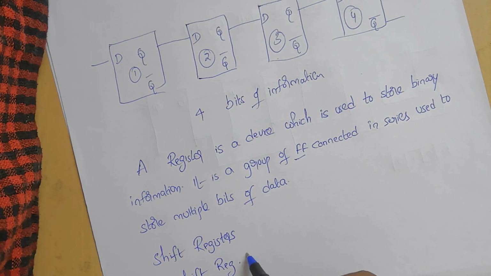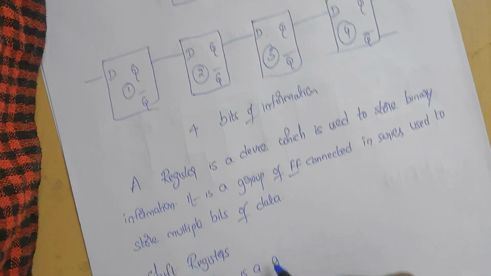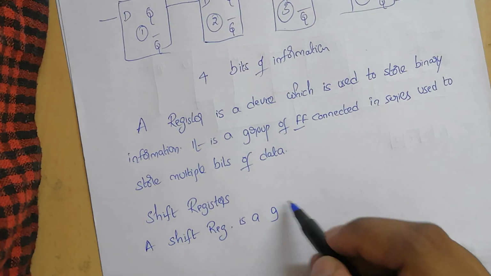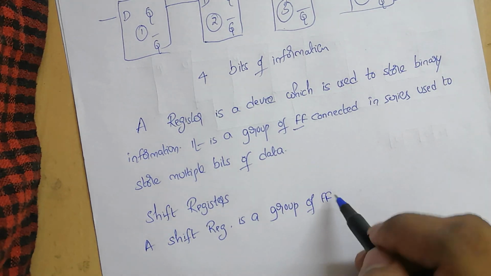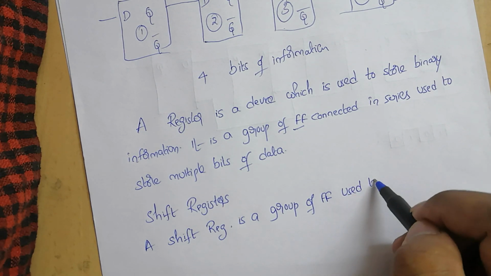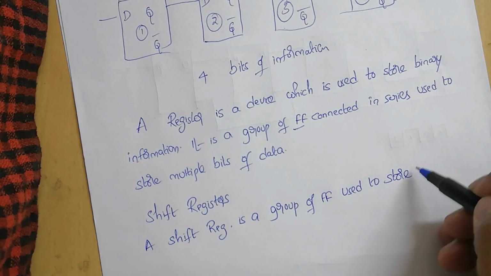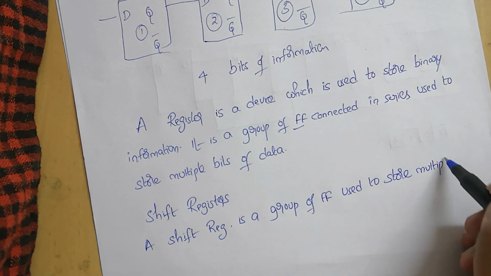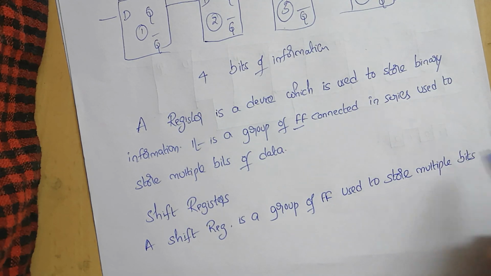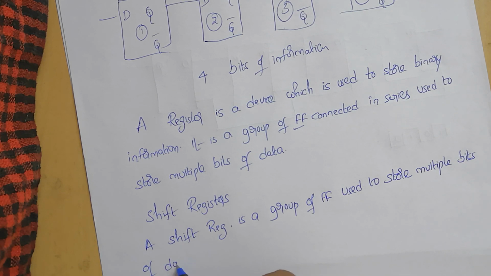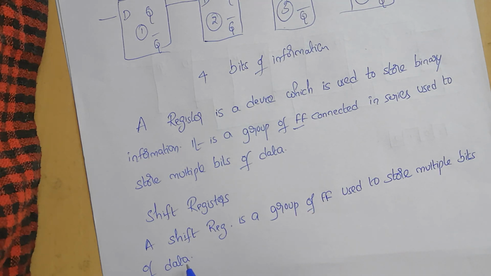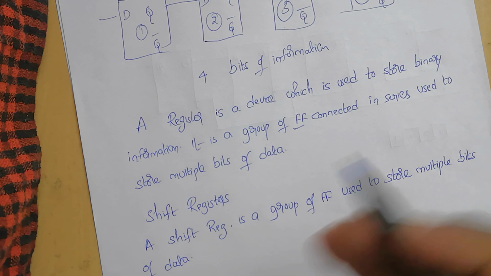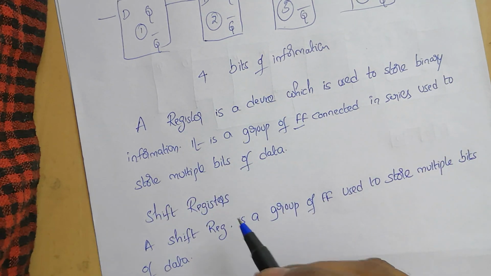A shift register is a group of flip-flops used to store multiple bits of data. What is the purpose of shift registers? The purpose of shift registers is to transfer the data either to the left side or the right side.